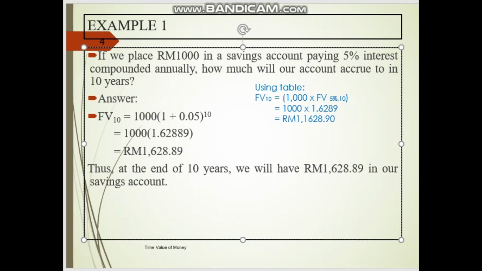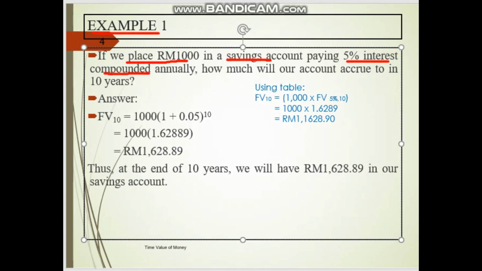Now we move on to look at example 1. If we place 1,000 in our savings account, and the interest is 5% compounded annually. Hopefully you understand what compounded annually is.